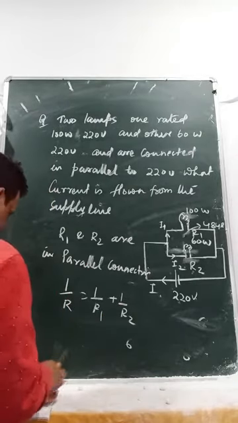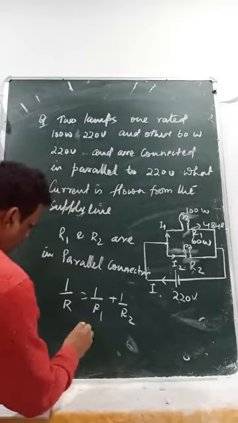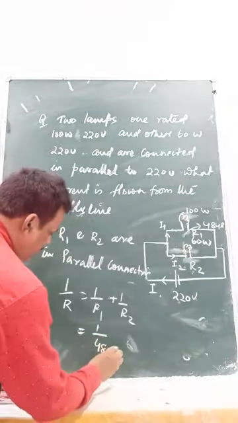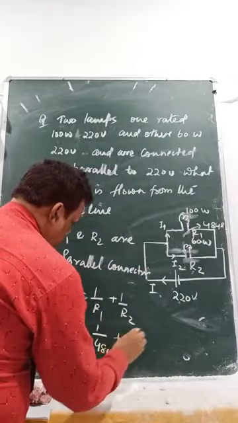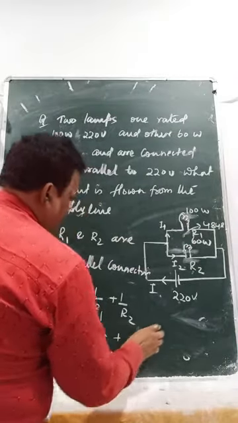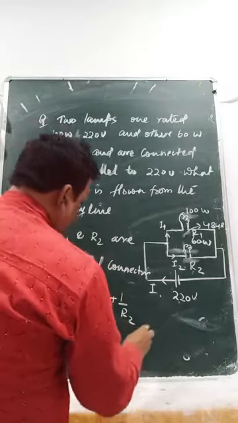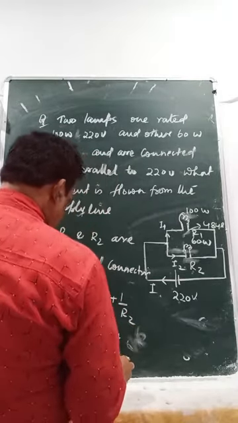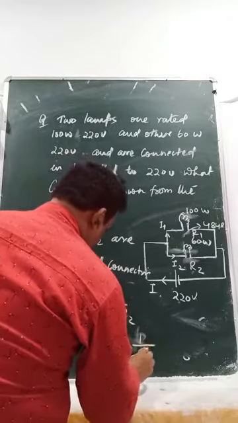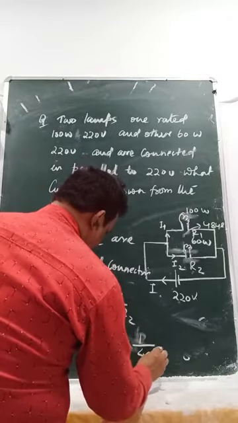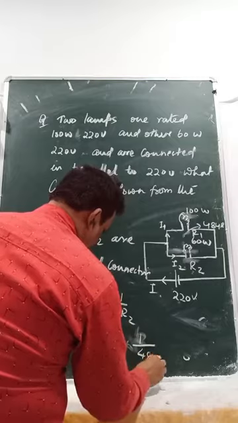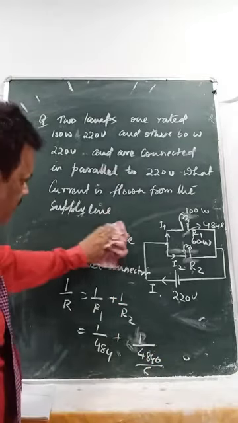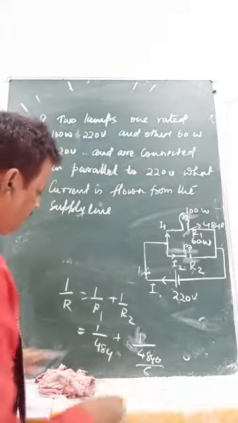What do you write? 1 by 484 plus 1 by 4840 by 6, and the 6 will go up.